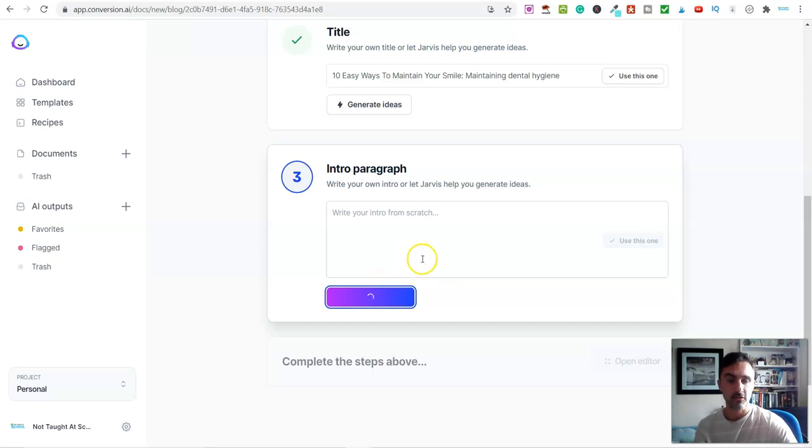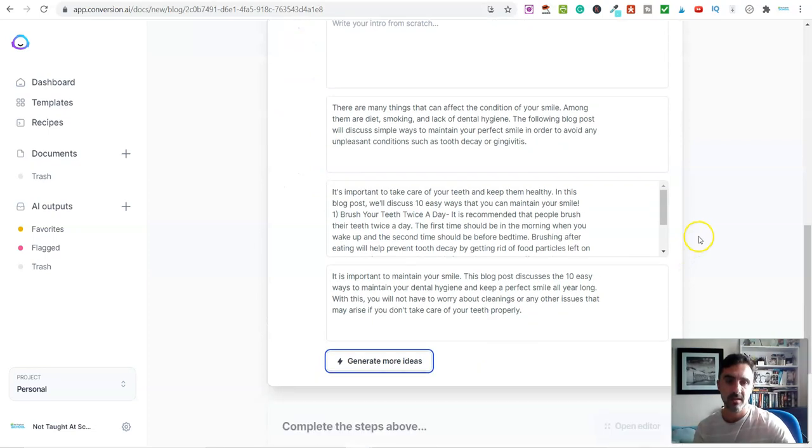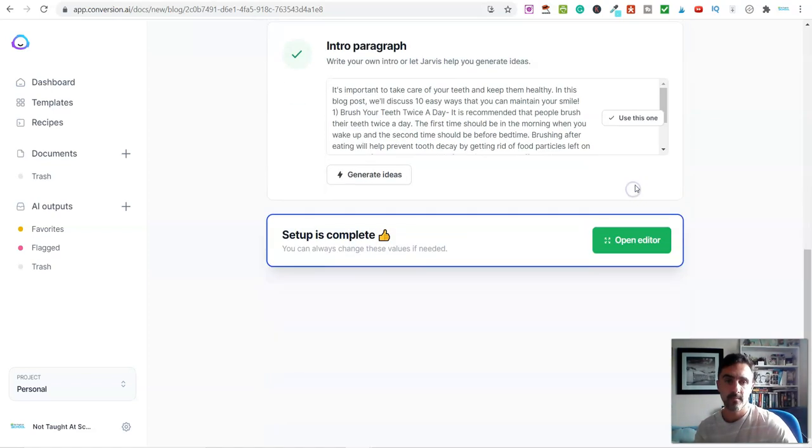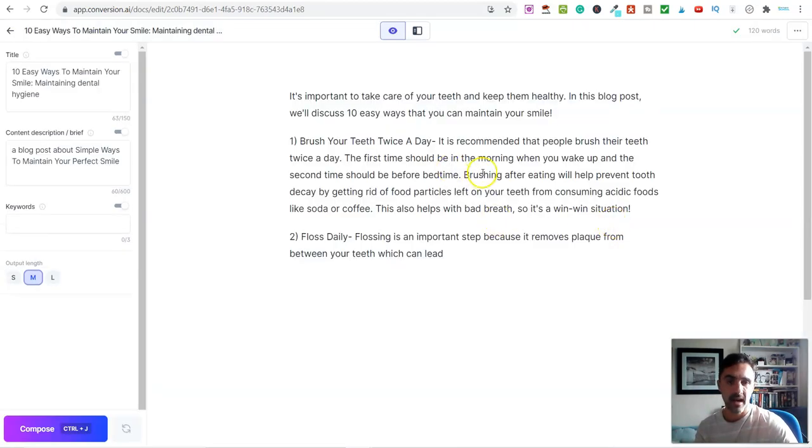It's going to give me an introduction to the actual article, okay? And again, you have options on here. So look, you can go through and use any of these. If you don't like them, you can generate more ideas. So let's look at this. It's important to take care of your teeth and keep them healthy. In this blog post, we'll discuss 10 easy, okay? Sounds good. Okay, I'm going to click on open editor. So look, this is the start of my article.